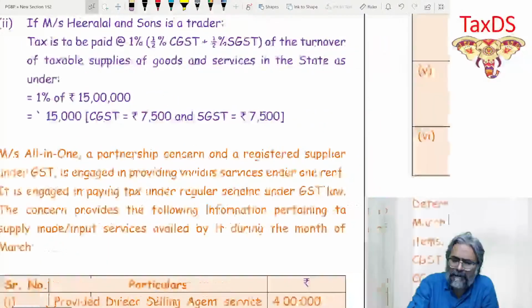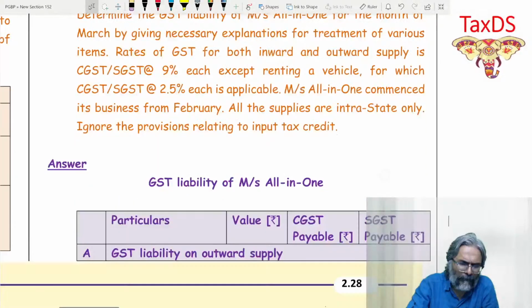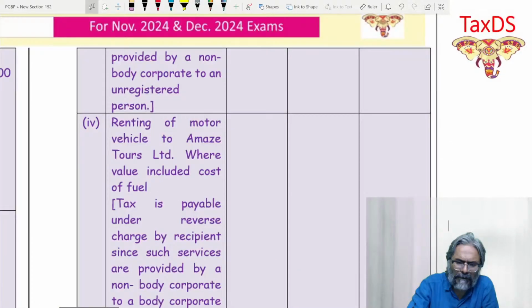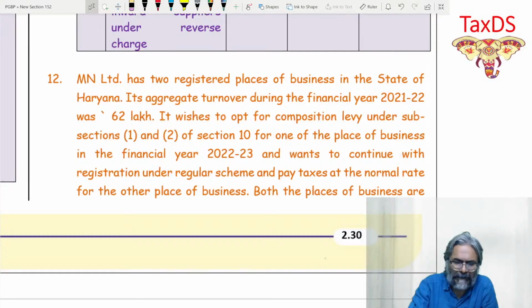This, students, is the reverse charge question. This is the RCM, students. So in any case, this was not in your homework also. This is the RCM question. So I'll take the next one. Question number 12.